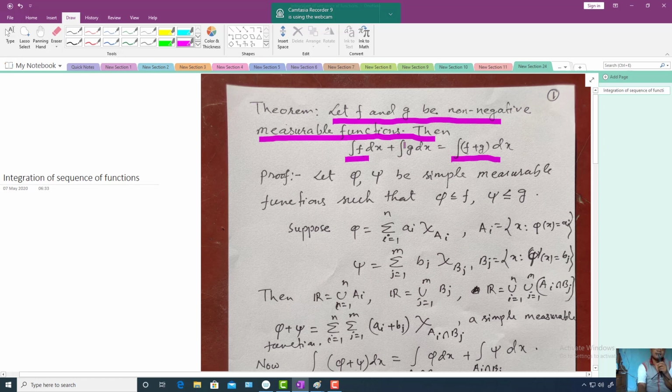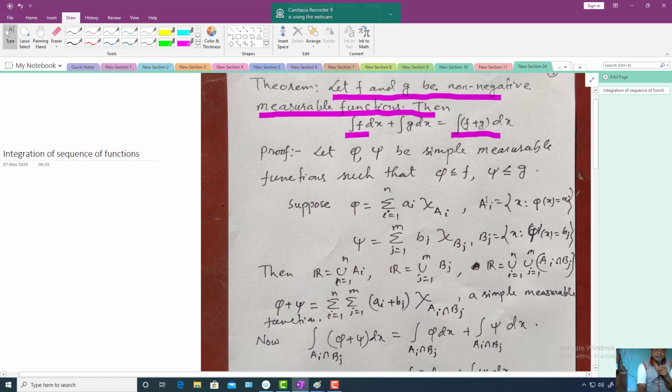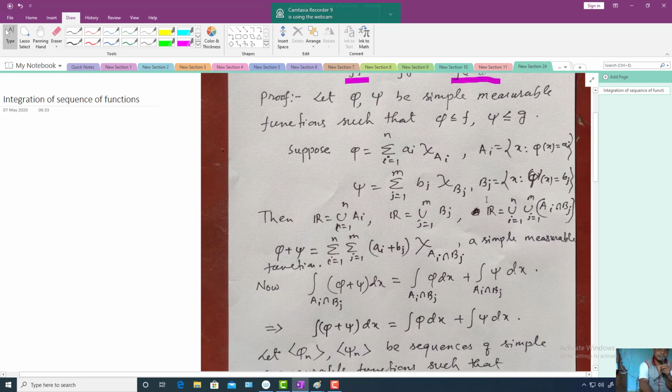This theorem can be proved by using the second definition or the third definition. The third definition will be more convenient here. You can also try it using the second definition of integration of a non-negative measurable function.